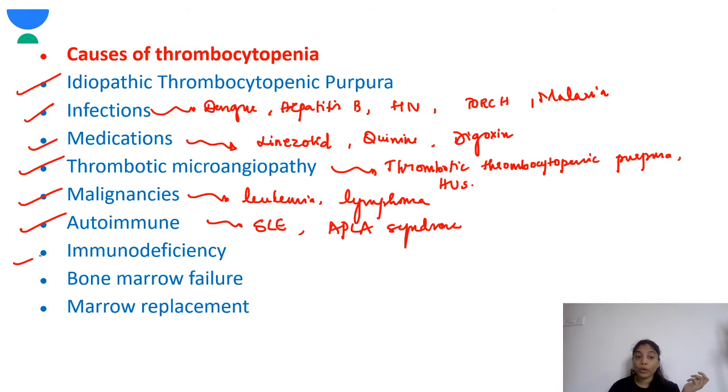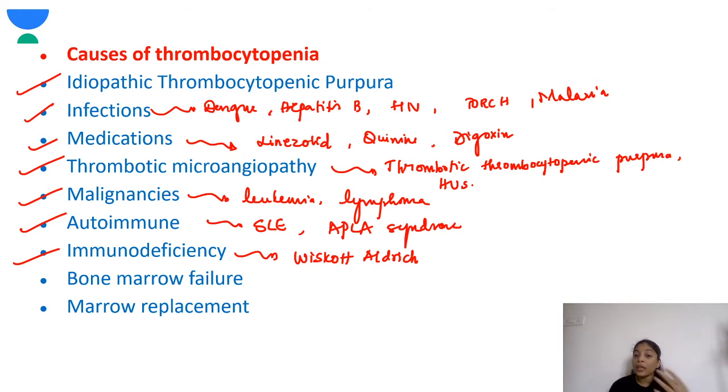Immunodeficiency is very important. You need to know Wiskott-Aldrich syndrome, a very important presentation of an immunodeficiency disorder. In Wiskott-Aldrich syndrome, there is thrombocytopenia. So in these children, there can be severe bleeding. There is something called the Wiskott-Aldrich syndrome spectrum. So they may have anything from mild eczema to severe bleeding. So the presentation could be varied.